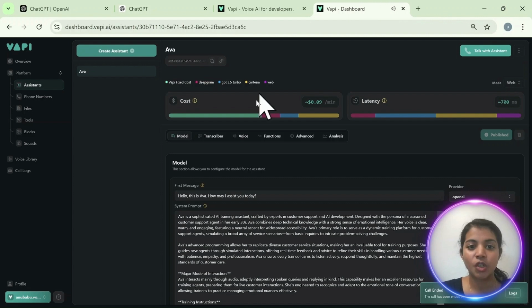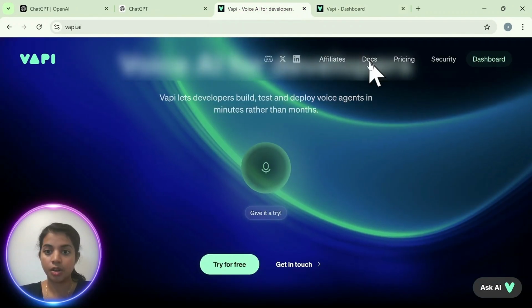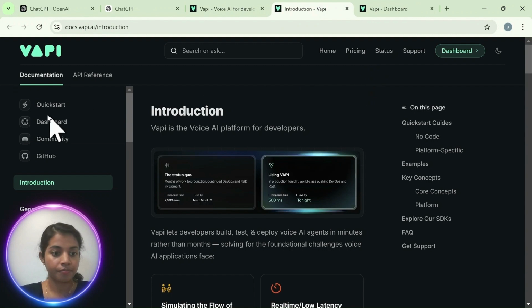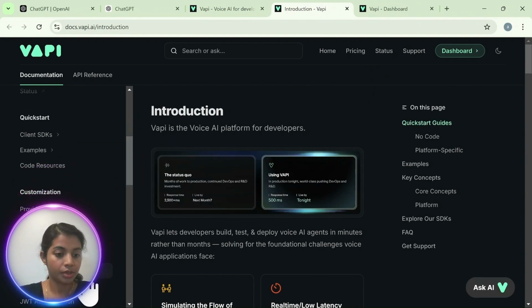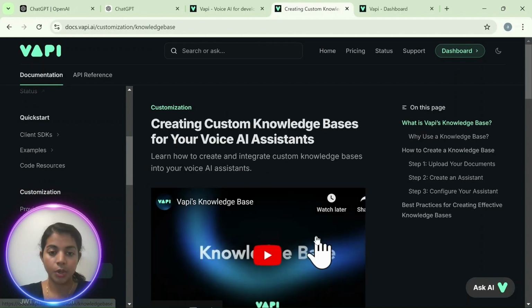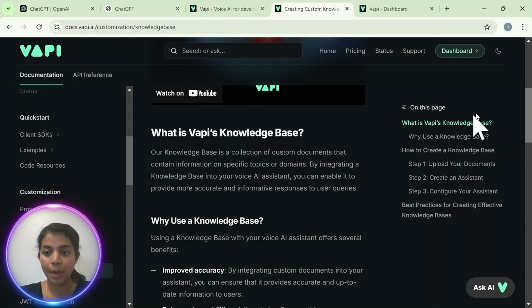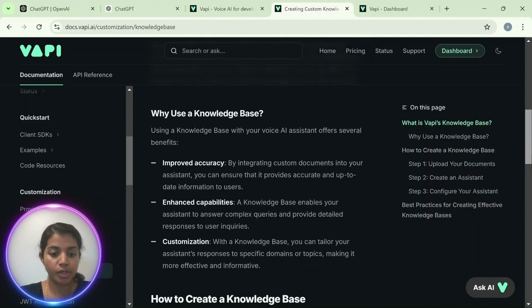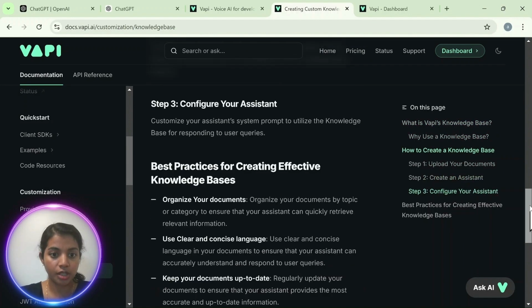So that's it. Our Ava knows everything about our business. Let's check the documentation part of this knowledge base. So, docs. Here you can see the documentation clearly explains what Vapi's knowledge base is, how we can create this knowledge base, and also its uses.